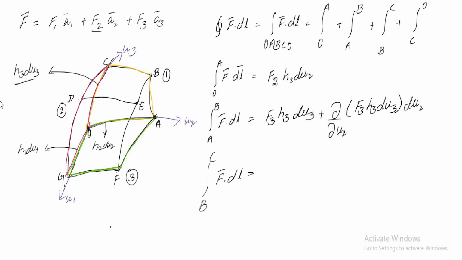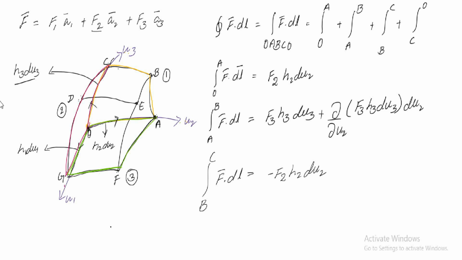So the third one is from B to C. B to C is exactly parallel to your O to A, but it is in the opposite direction. So here we have to consider minus f2 h2 du2, because the direction is opposite. We have considered from B to C, so the direction will be opposite.